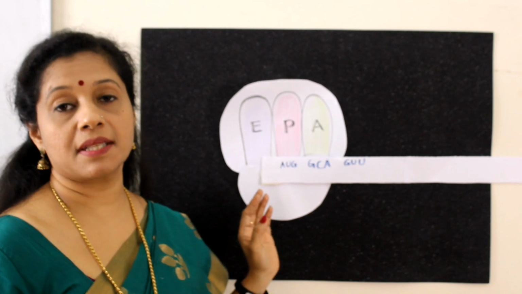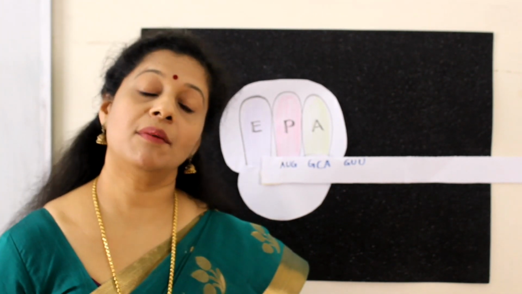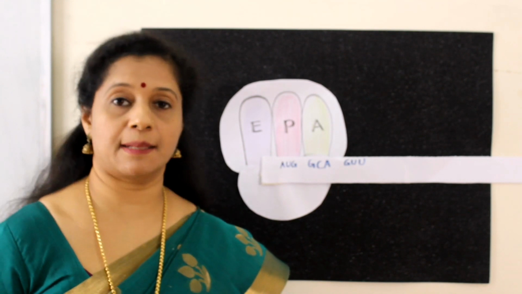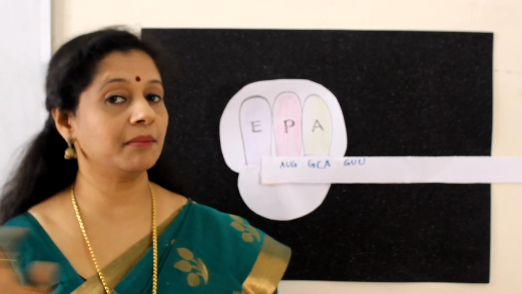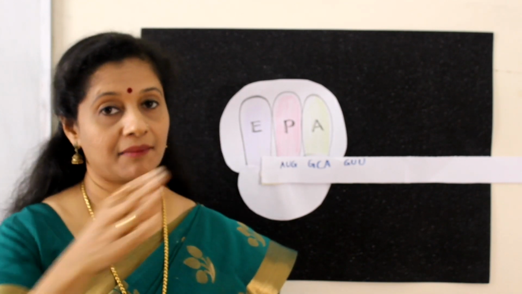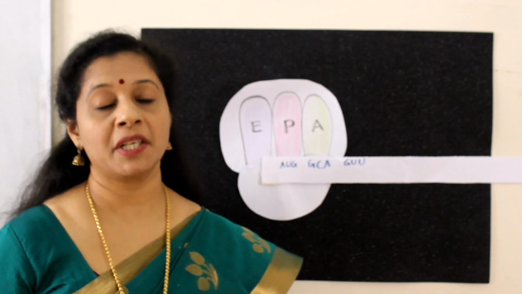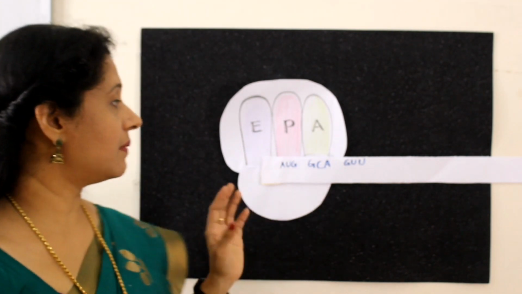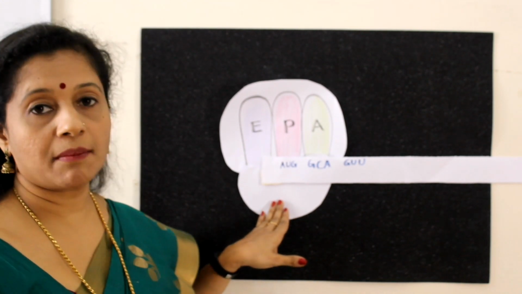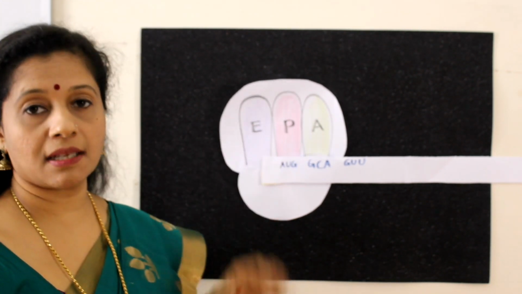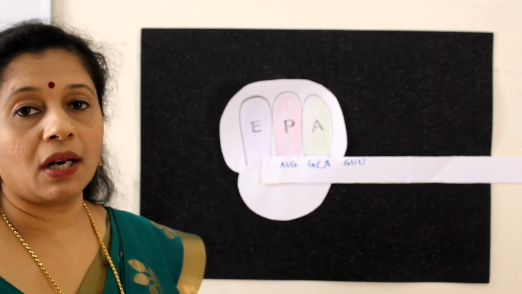We know that the first site AUG is the start codon. So the next step is polypeptide formation. Polypeptide formation we can classify again into 3 steps: initiation, elongation and termination. That is, starting, formation or extension of the polymer, then the ending of the process. So for that, first we will discuss initiation. Here now the smaller subunit, mRNA, and larger subunit are ready. Now the first amino acid will also come.